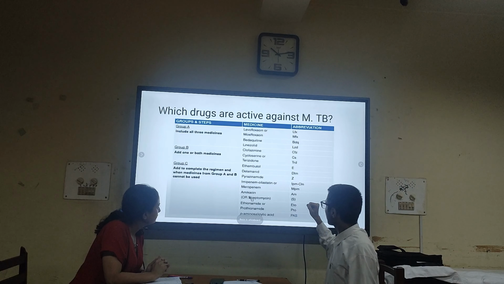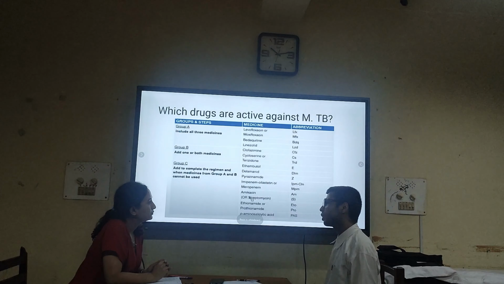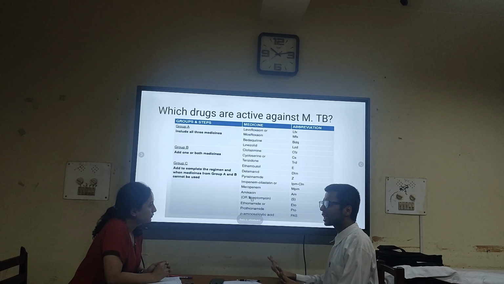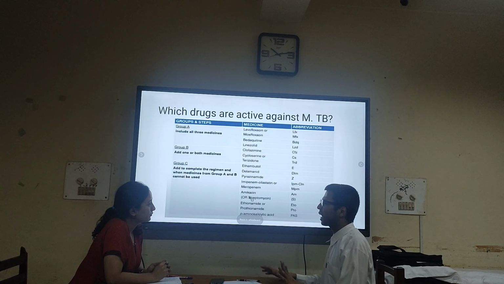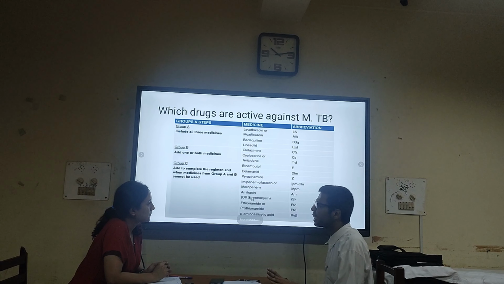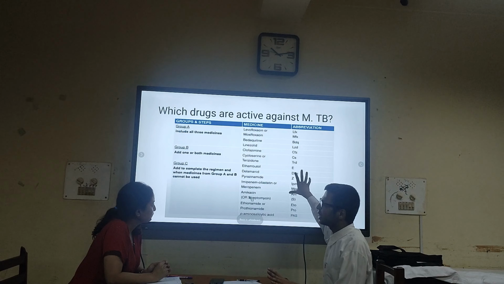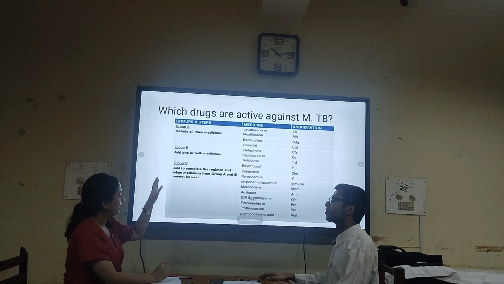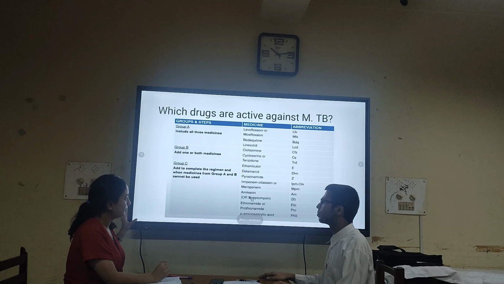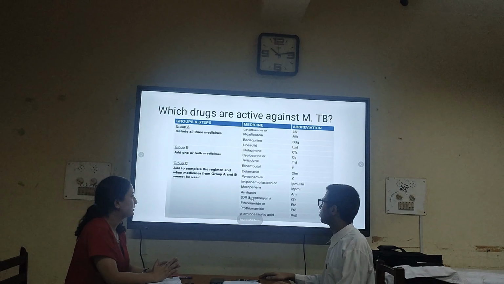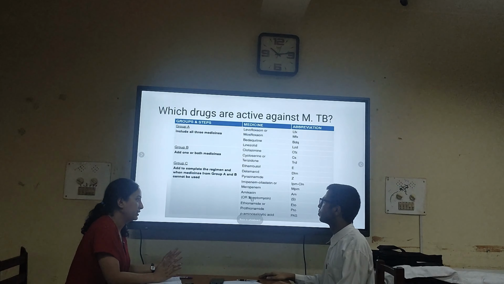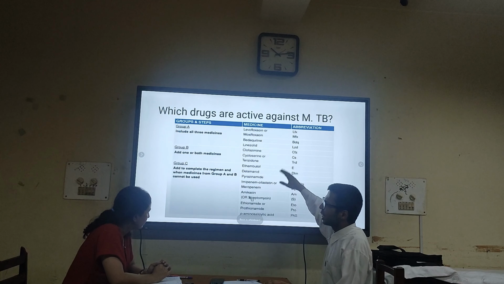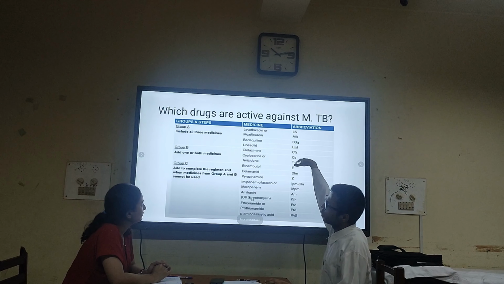And regarding this list, I would like to tell you that previously WHO had also included amoxicillin plus clavulanic acid, capreomycin, and kanamycin in this list, but they removed them later because of the toxicity profile and the lower susceptibility they found. Still, they have kept this three-group classification system. So injectable medications have been removed. Basically, they have tried to remove the injectable medication from the regimen, right? Yes, initially, but you can see here meropenem and amikacin are still there. Yes, but initially they tried to remove it.